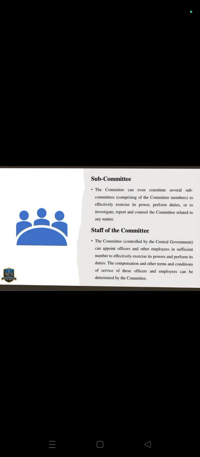To successfully accomplish its functions, this committee should have the competence to regulate its own process. The committee should receive grants, contributions, donations, subscriptions, bequests, and gifts, including those from the government. Then subcommittee. The committee can constitute several subcommittees to effectively exercise its powers, perform duties, or to investigate, report, and counsel the committee on any related matter.